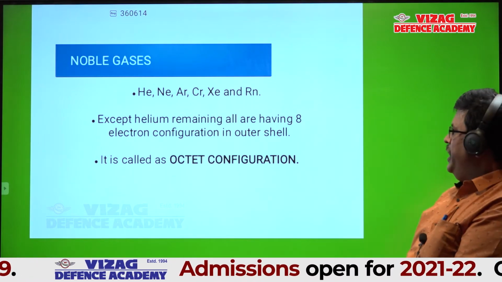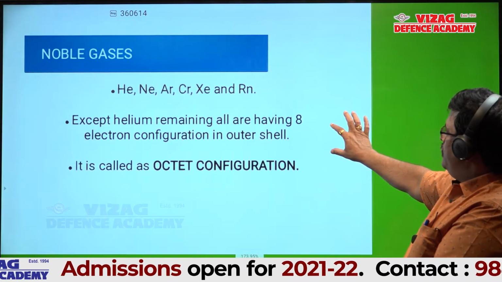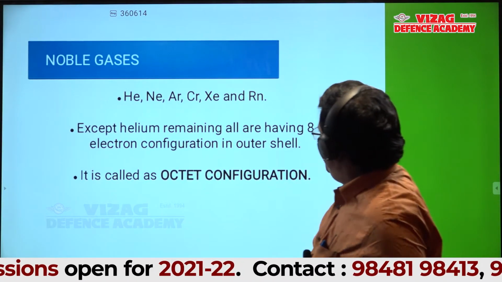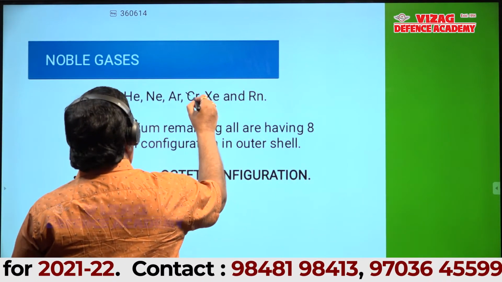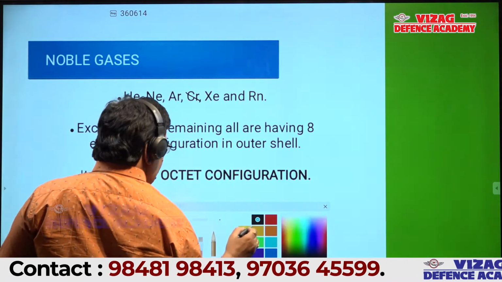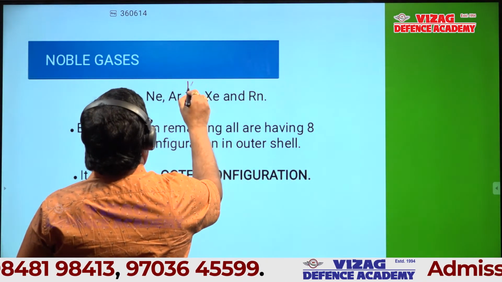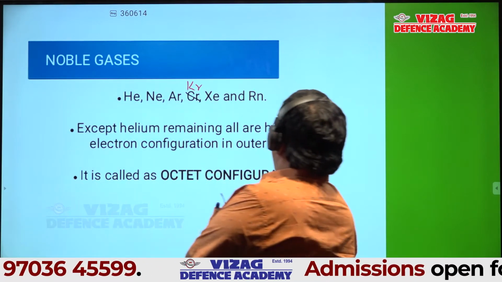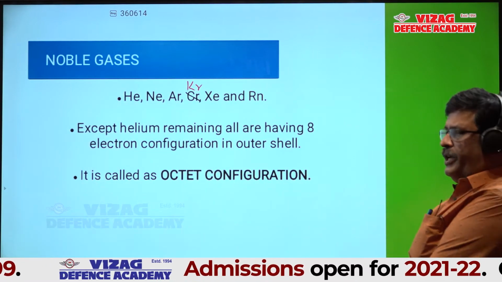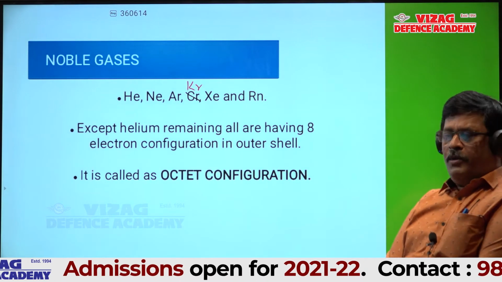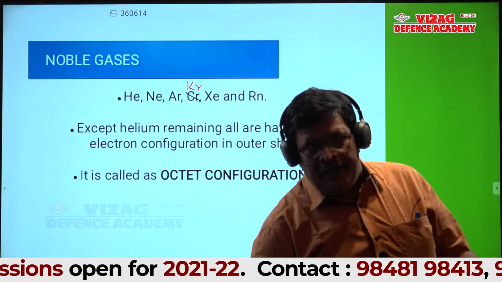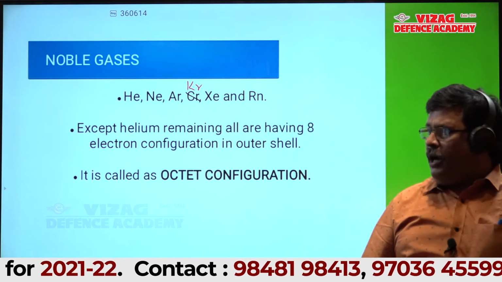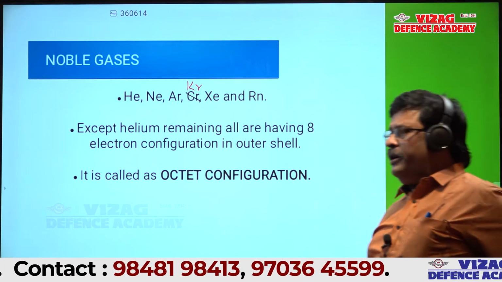Helium, neon, argon, krypton, xenon, and radon. Sorry, this is not Cr, it is Kr, krypton. Xenon and radon. Is it okay? There are six of them. One more time, listen to me, students: helium, neon, argon, krypton, xenon, and radon.